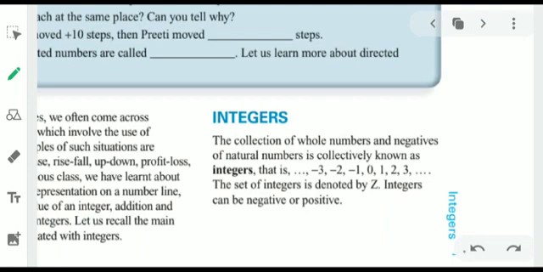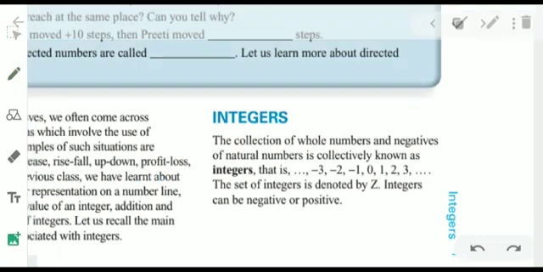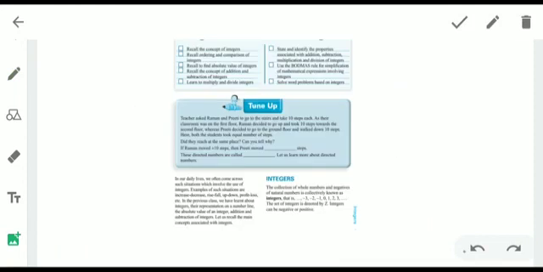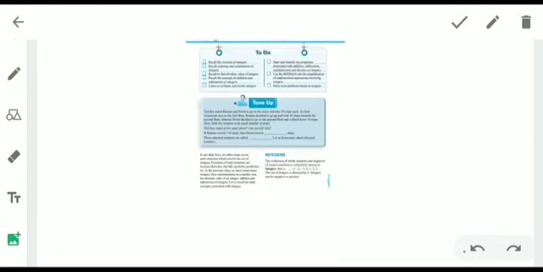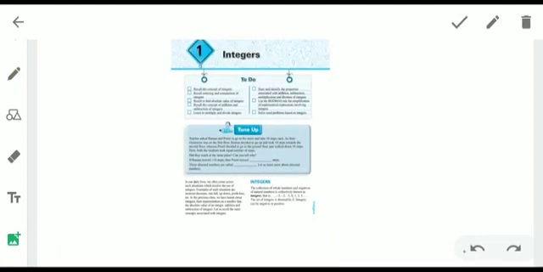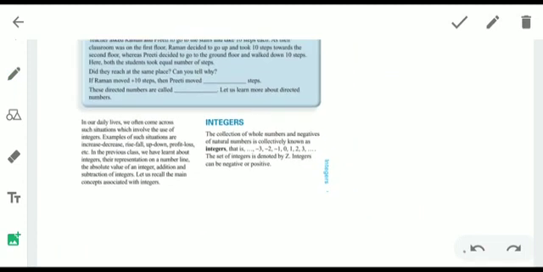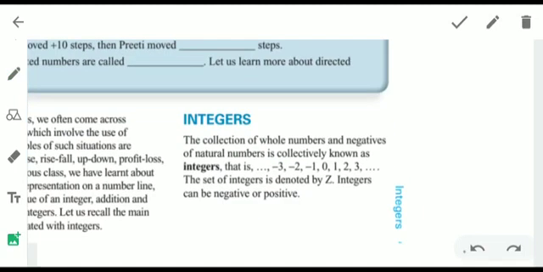The next is what we have to learn. I want to make you see the full page of it. Yes, it is the first page of your content book, the first page of your chapter integers. Let us zoom it and study what integers are. Let us read out what is written about integers in your book.